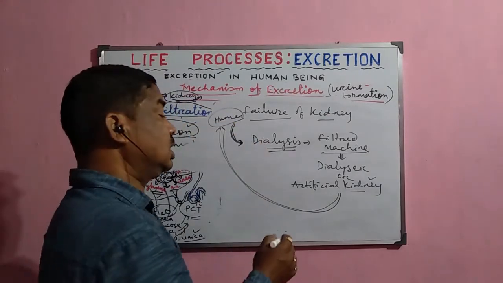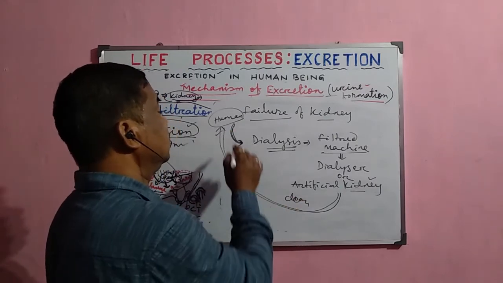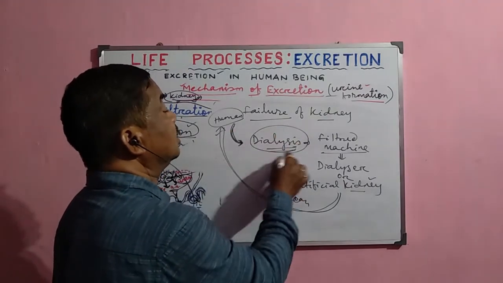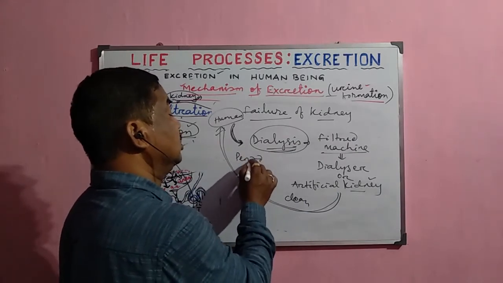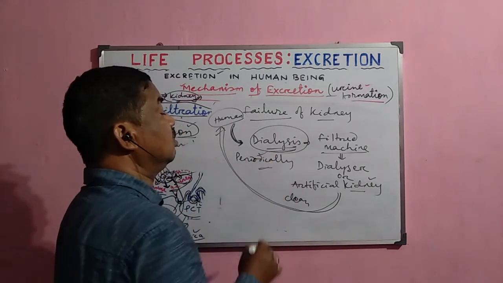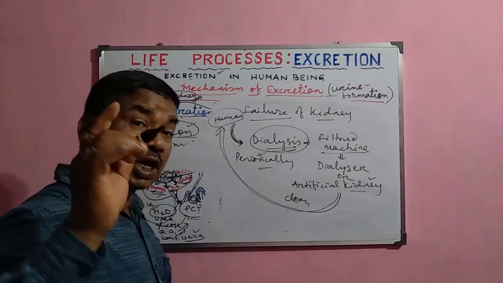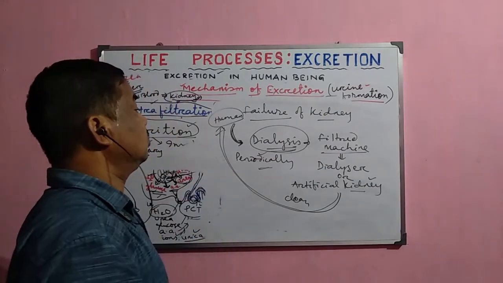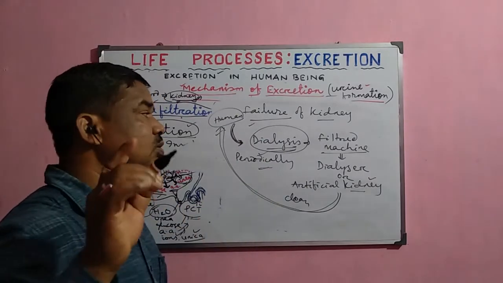After that, the clean blood is returned back to the human body. This process is called dialysis, and it is done periodically. Sometimes if the formation of waste product is more, then we have to discharge them periodically. That is why dialysis is done for those patients whose kidneys have failed.